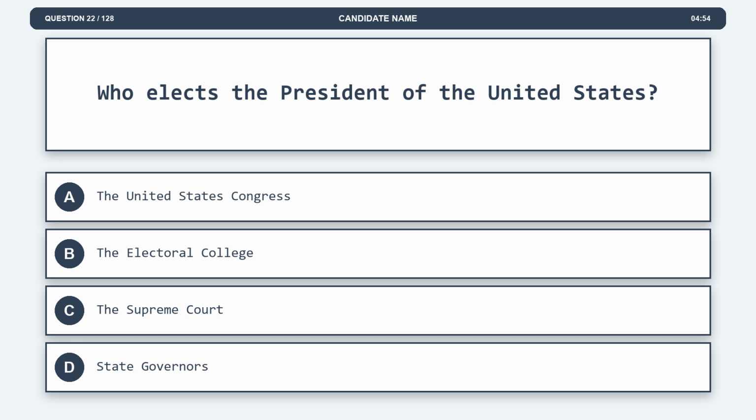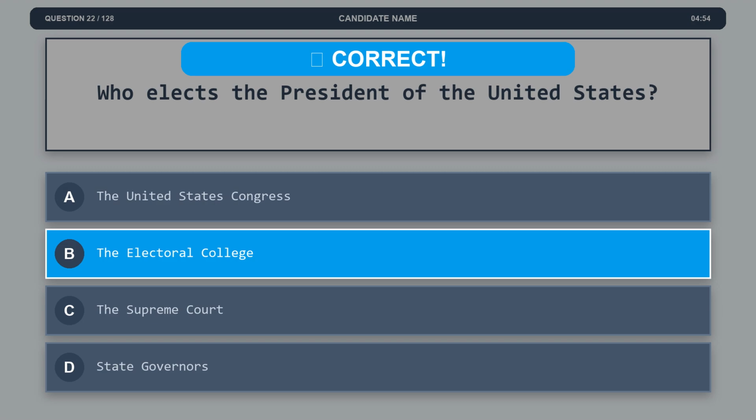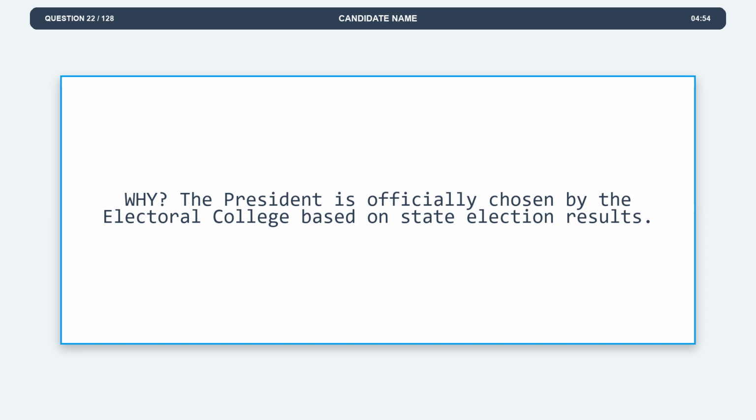Question 22. Who elects the President of the United States? Option A, the United States Congress. Option B, the Electoral College. Option C, the Supreme Court. Option D, state governors. The correct answer is option B, the Electoral College. Explanation. The President is officially chosen by the Electoral College based on state election results.